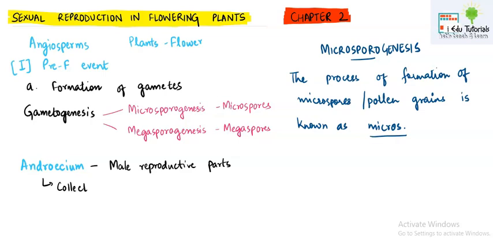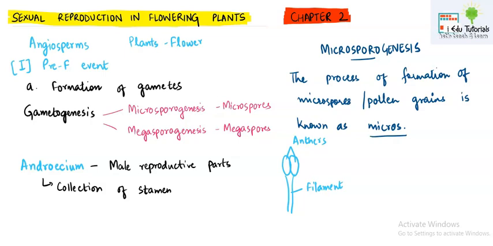Androecium is the collection of stamens. Now what is this stamen? A stamen shows this type of structure wherein the anther is present at the top and a filament is present at the base.